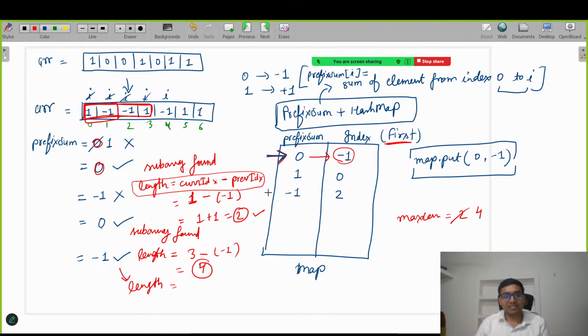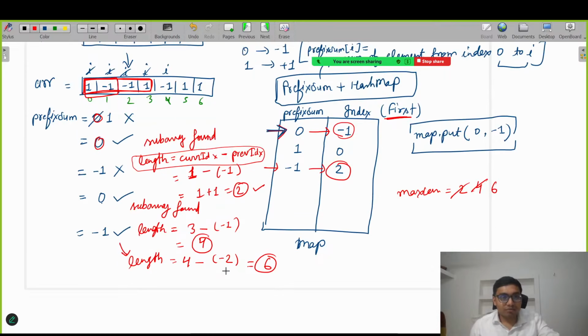-1 is present here, right? So same formula. Current index is 4 minus the previous index, the corresponding value of this prefix sum, which is 2. If you solve it, it will give 4 plus 2, that is 6. So now we got the length 6, which means we need to update our maximum length because it is greater than the previous maximum length. Got it, everyone? I hope so. Till here it's fine?